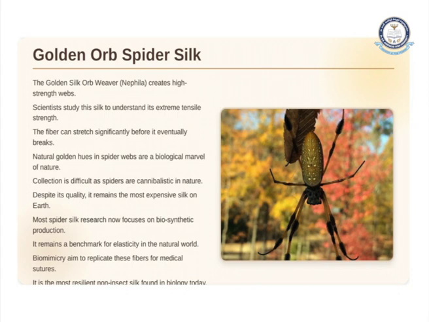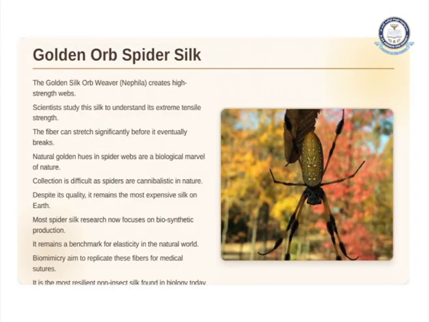So see, the natural golden hues in the fiber of spider webs are a biological marvel of nature. Its collection is difficult as spiders are cannibalistic in nature. Despite its quality, it remains the most expensive silk on earth, because most spider silk research now focuses on biosynthetic production. It remains a benchmark for elasticity and strength in the natural world. Biomimicry aims to replicate these fibers for medical sutures.